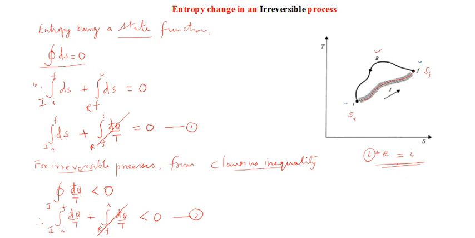So I'm writing it here. 1 minus 2 gives the integral over the irreversible path from i to f of ds, minus the integral from i to f over the irreversible path itself of d bar q over t. Now on the right side, that's a question to be taken care of. So what are you doing?